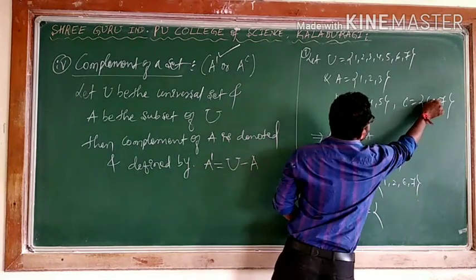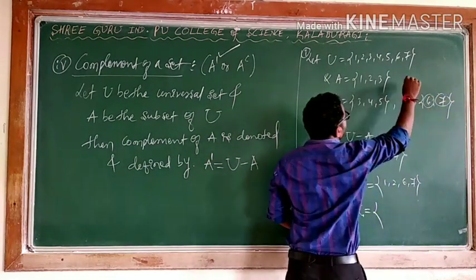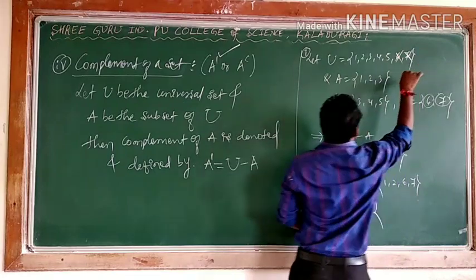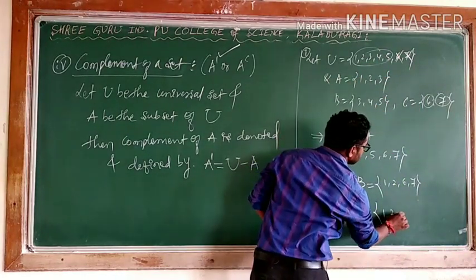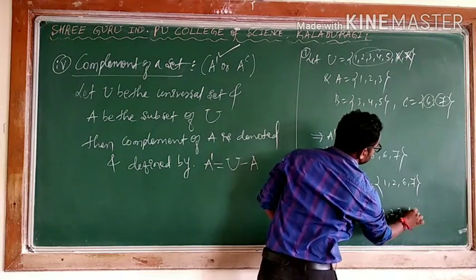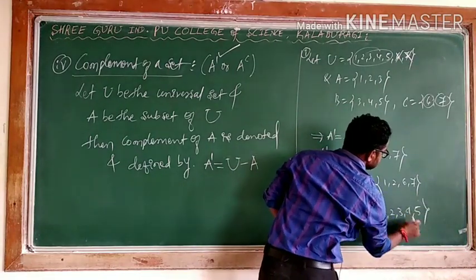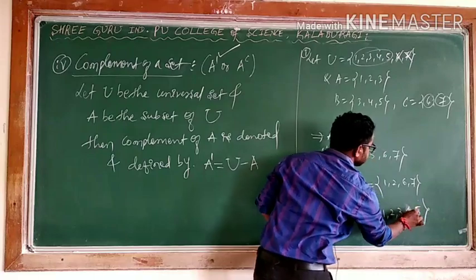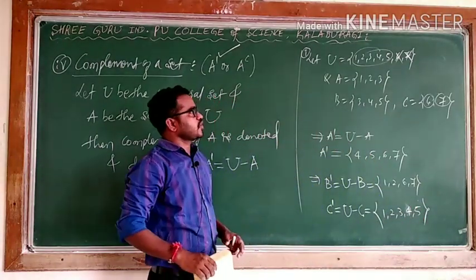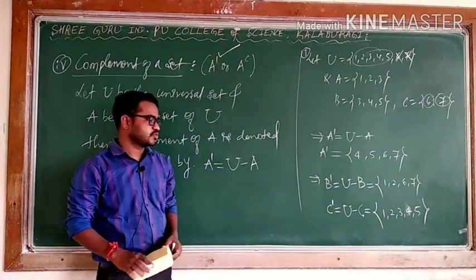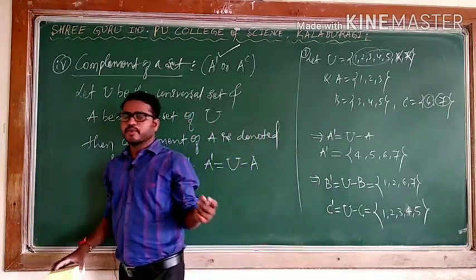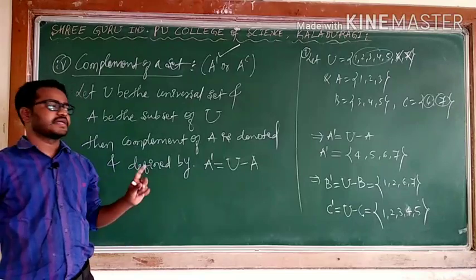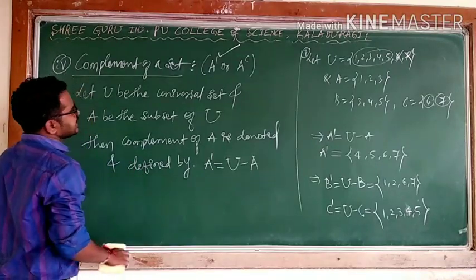I leave 6, 7 from this, and I get 1, 2, 3, 4, 5. In the complement case, we take those elements of the universal set that do not belong to the set itself.